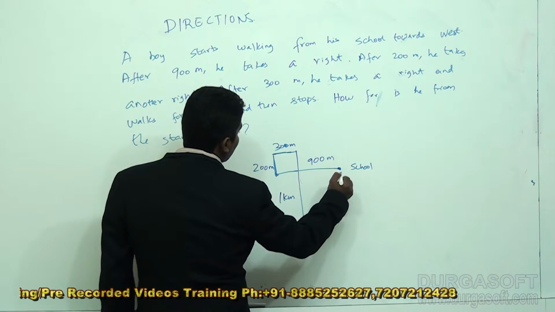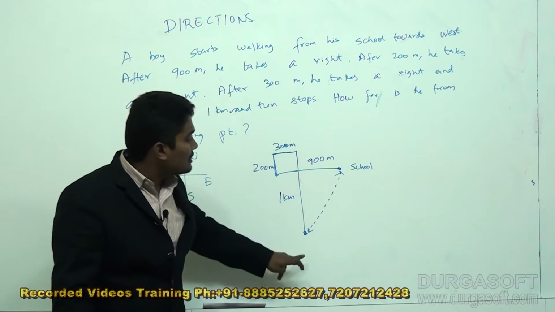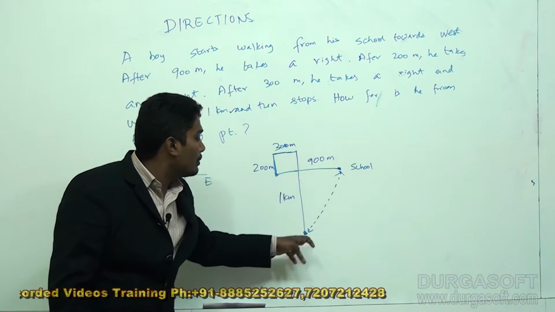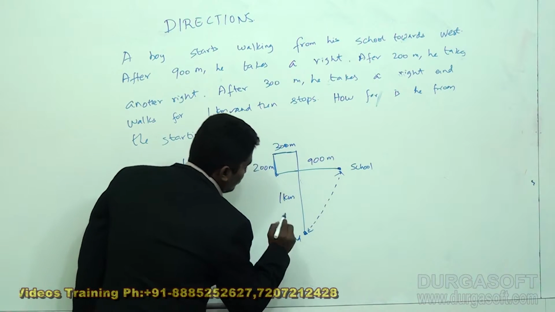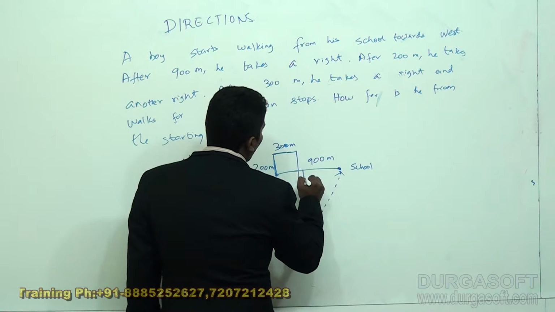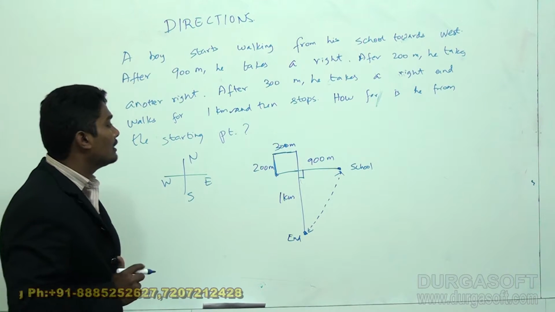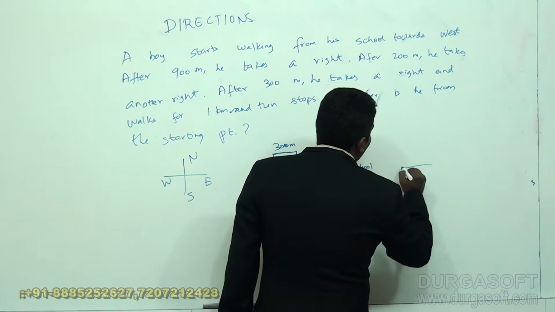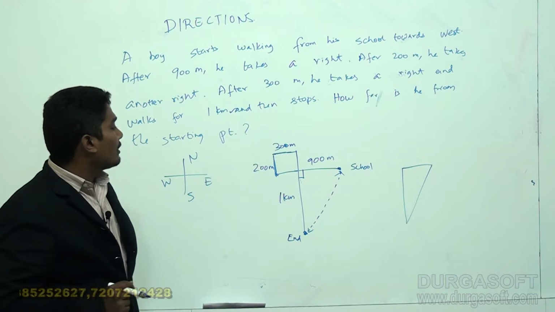So I'll have to find this straight line distance, that is the shortest distance, which is the straight line between the starting point and ending point. So this is his ending point. Now to find the straight line distance, I can say that is the hypotenuse of this triangle. So I'll take this triangle alone and draw it separately.